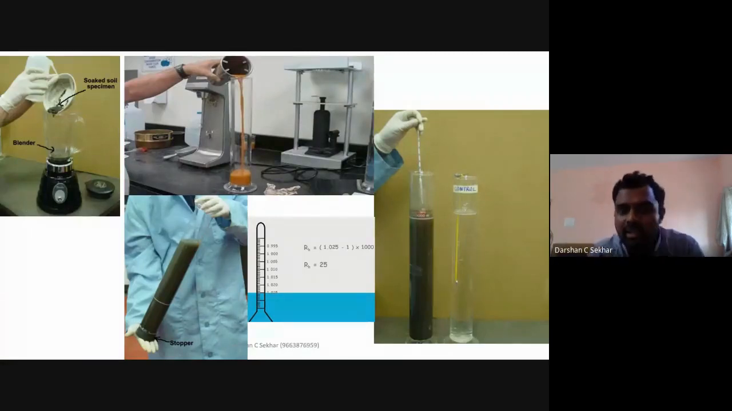Then you need to do the shaking of this jar. Ensure that no soil particles are stuck here. Nothing should be stuck. You can just shake it off. Ensure that all the soil particles are separated out. Then you start to take the readings.